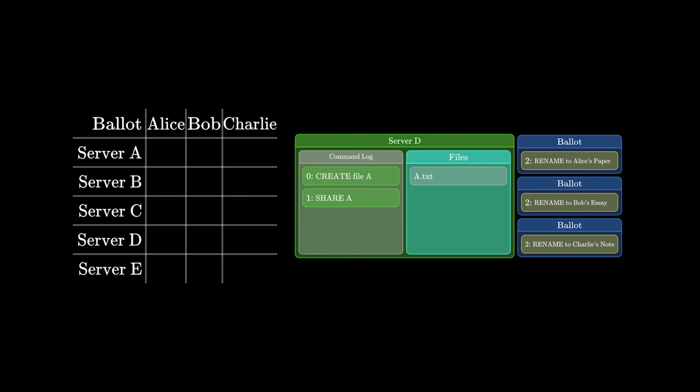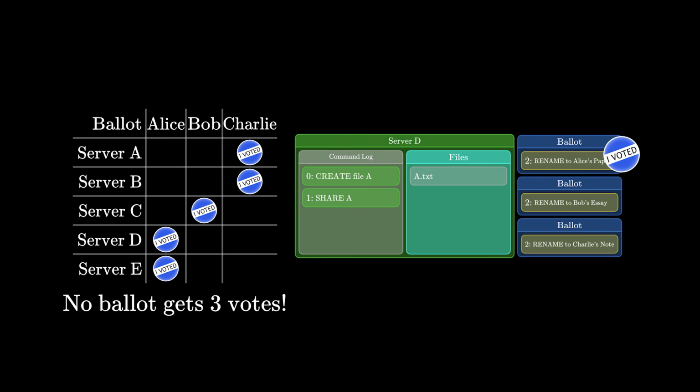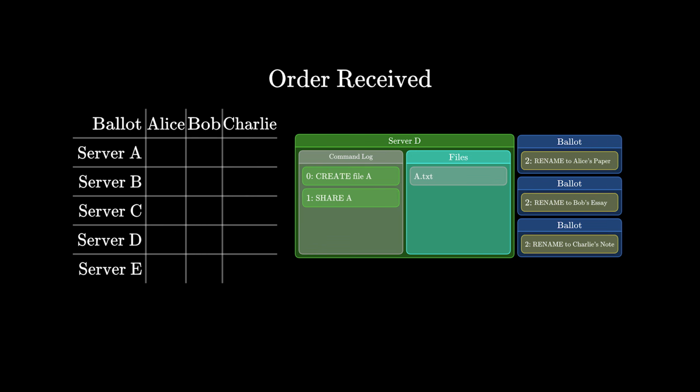But if we only let them accept the first ballot they receive for slot 2, there might be no ballot that reaches a quorum. Each acceptor receives the ballots in a different order, and the system just gets stuck. So instead of basing it on the order the ballots are received, what if the acceptors base it on some other universal ordering?